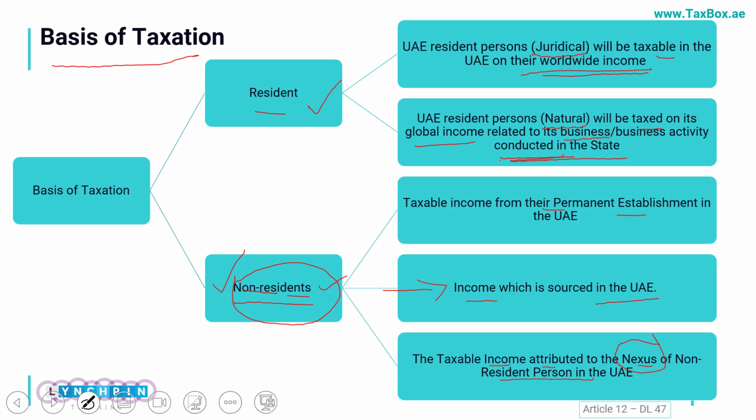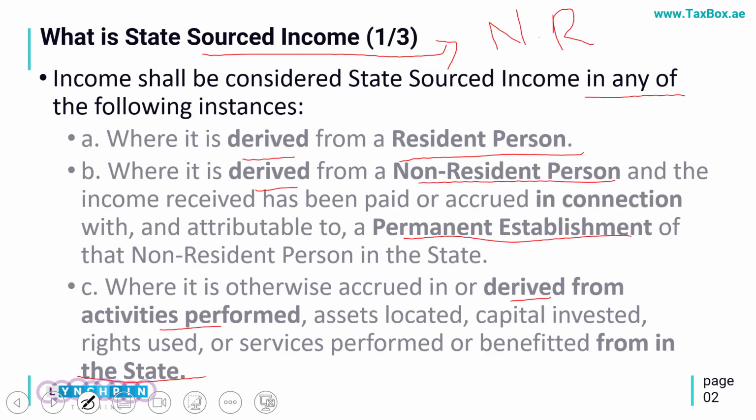If somebody does not fall into the first category and is non-resident, in that case the income of its permanent establishment, which means a branch or a sub-office, or the income which is sourced in UAE would be taxed. And the income sourced in UAE, in summary, means that any income which I am generating, which has a connection from within UAE, would be considered as my state source income, and it would be taxed in UAE.